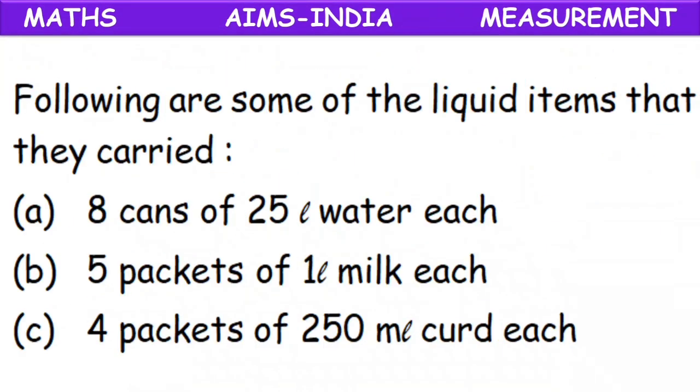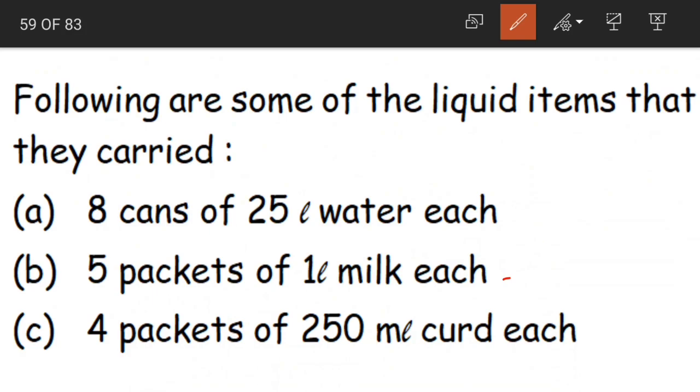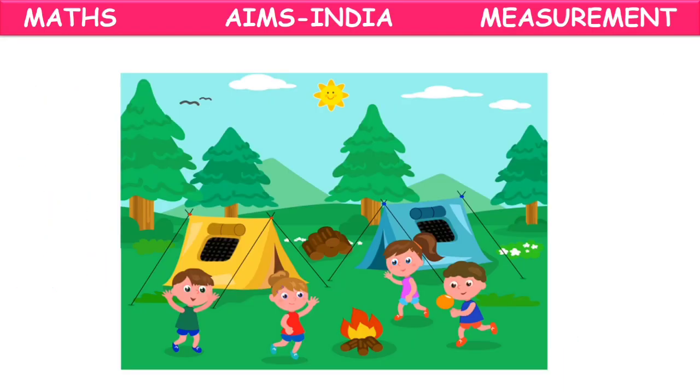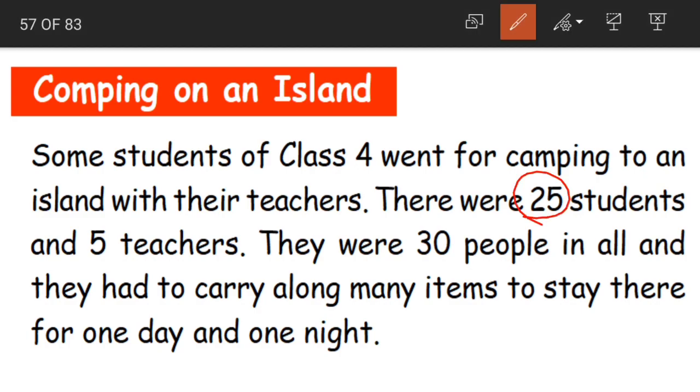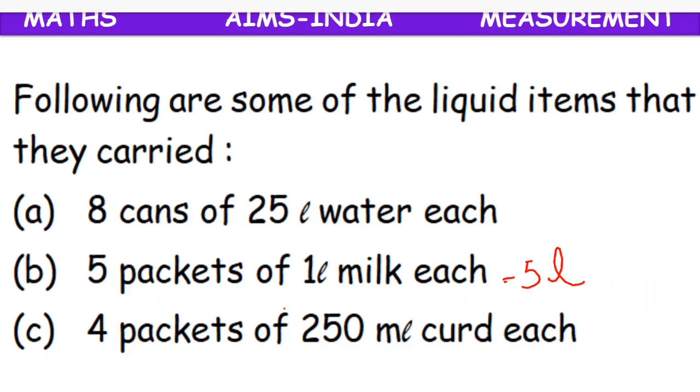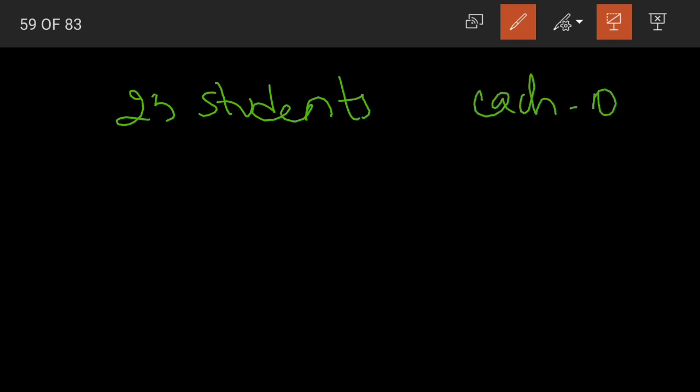It's how much, children? The total quantity? 5 packets of 1 liter each. We have found out that the total quantity was 5 liters of milk. Yes. And what is the number of students? The number of students is 25. There are 25 students. So what is the piece of information that we have? We have 25 students, and the milk given to each student is 100 ml.